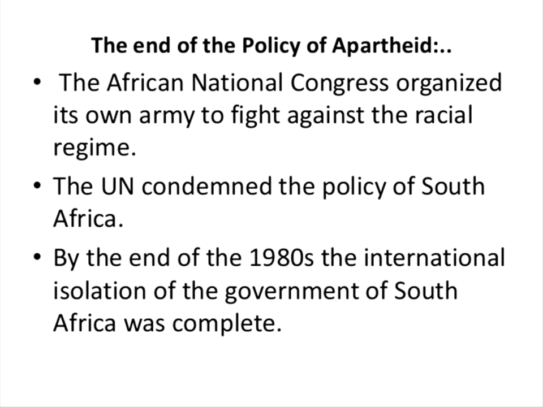South Africa needed to form a new government. That is what the people thought, and the black people especially thought so. All the leaders of the African National Congress came together, and the international isolation of the government of South Africa was complete.